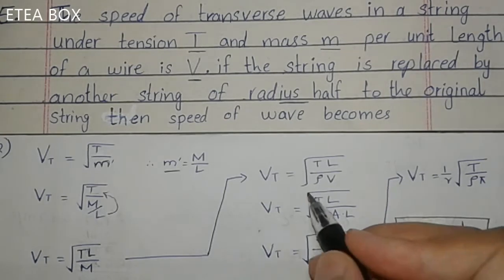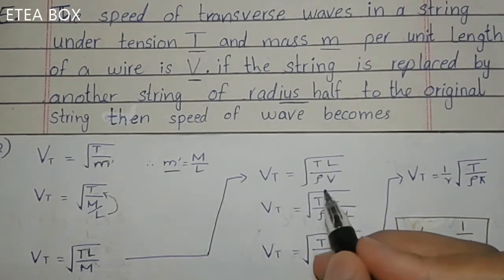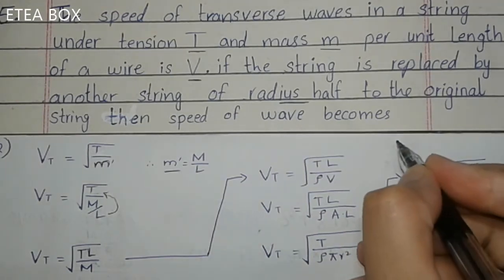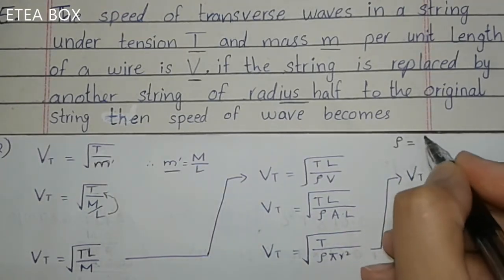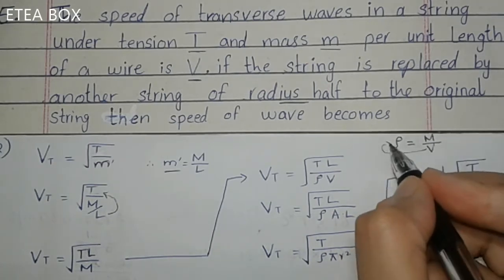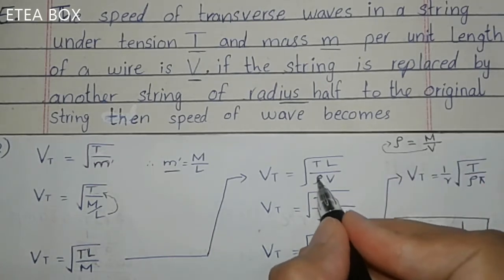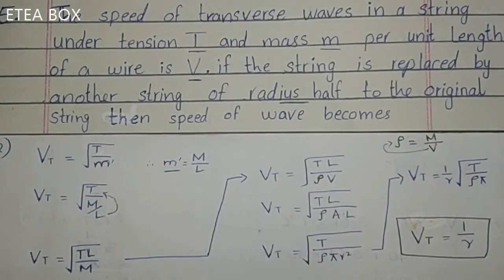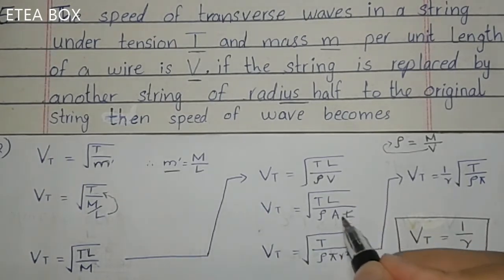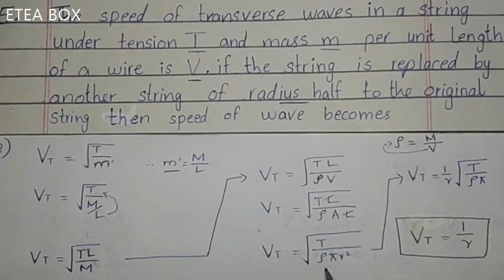Now we know that the mass of the string is equal to rho V. Density is equal to mass per unit volume, so bringing the volume over, mass is equal to density times volume. Volume is equal to area multiplied by length, so first cancel this length with this one. The area is equal to pi r square.